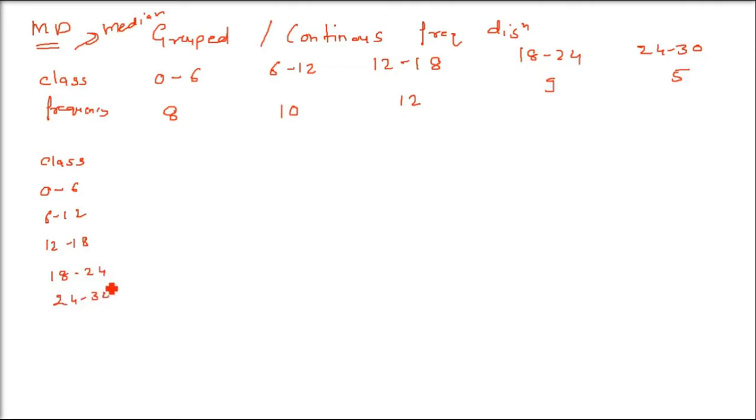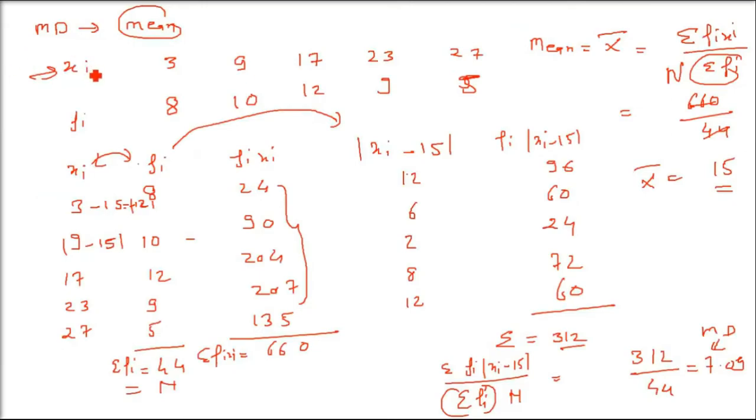These are the classes I'm giving and I'll try to find out the median. So we cannot use this directly. We have to find out the midpoint, then only we can use the value. These are all the values from 0 to 6, it's varying, it's continuous. So we have to find some middle point. We are calling it xi. This xi is basically the value of the data.